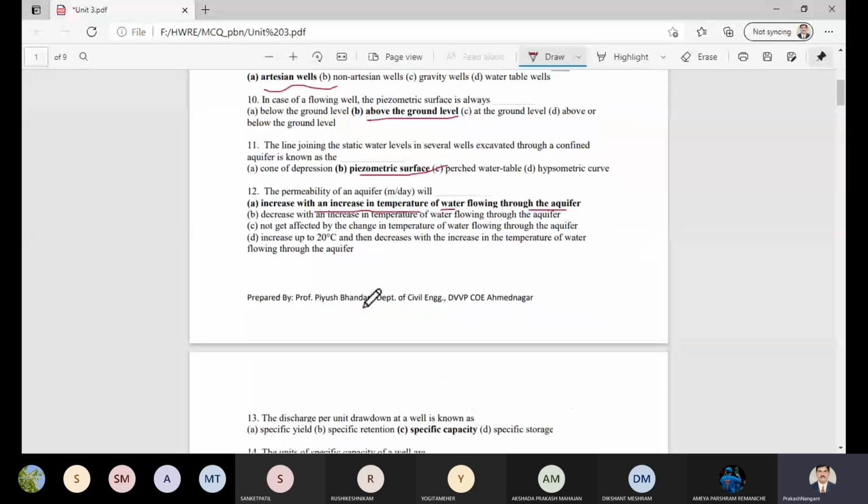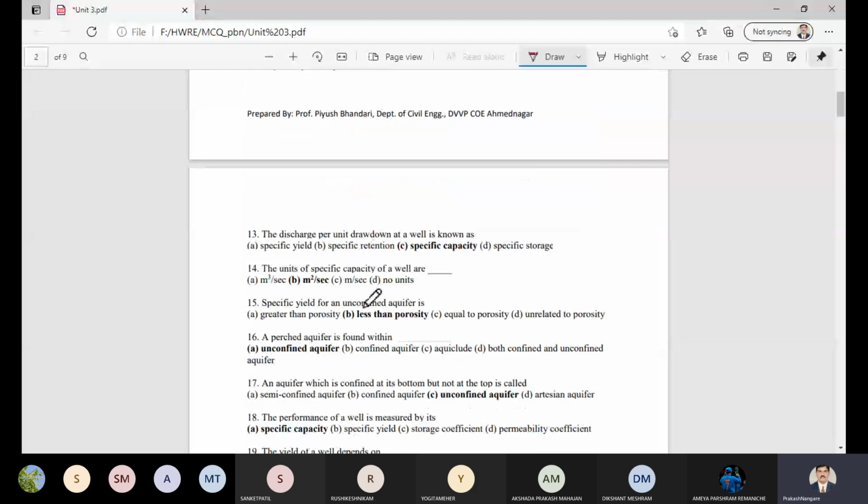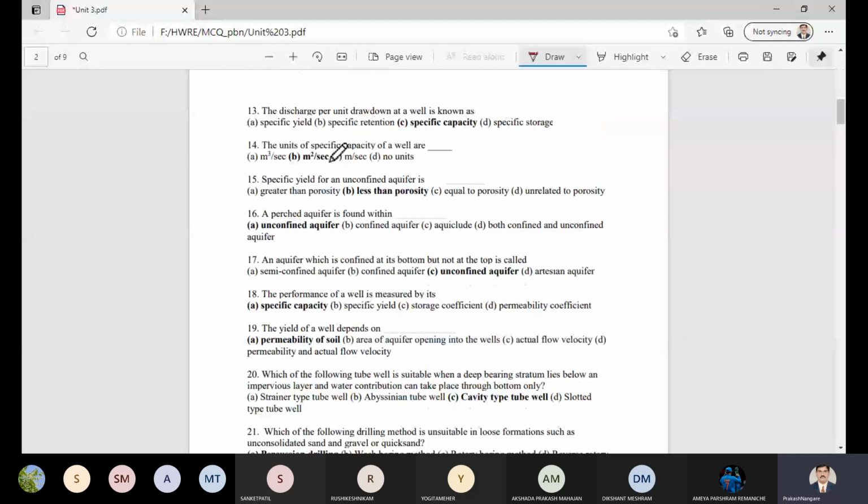Now coming to the next question, question number 13: the discharge per unit drawdown at a well is known as the specific capacity. Please remember, discharge per unit drawdown is the specific capacity. The unit for specific capacity is meter square per second.